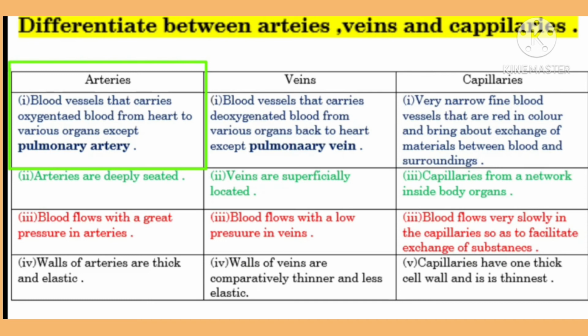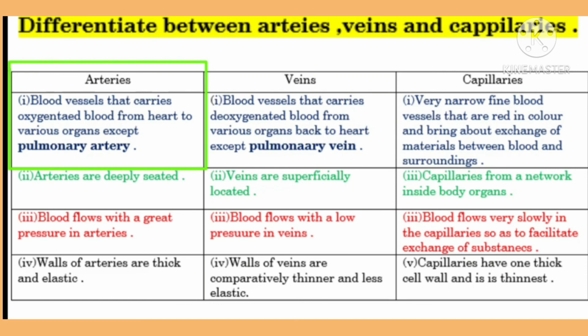Next difference: arteries are deeply seated, that means we can't see the artery. Veins are superficially located, and we can see the veins. Capillaries form a network inside the body organs. Next, blood flows with great pressure in arteries. In veins, blood flows with very low pressure. Blood flows very slowly in the capillaries so as to facilitate exchange of substances.